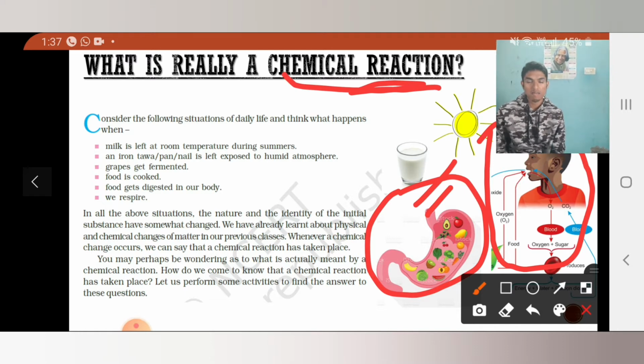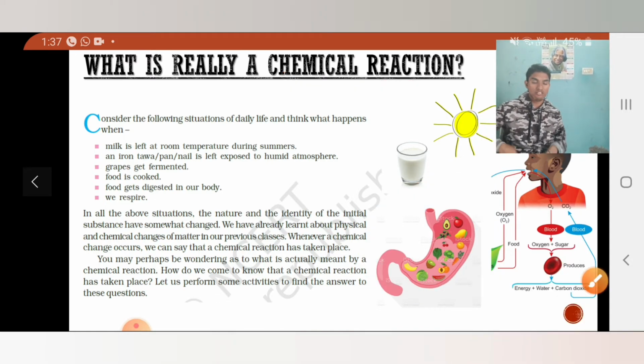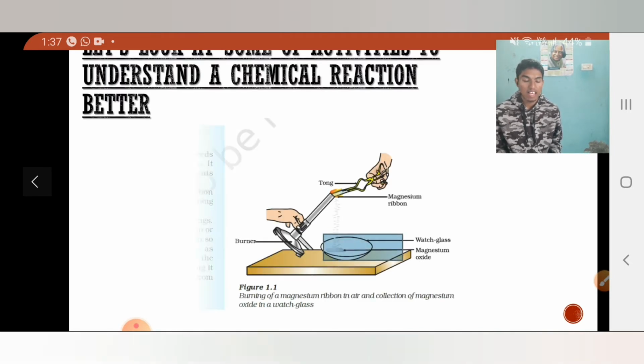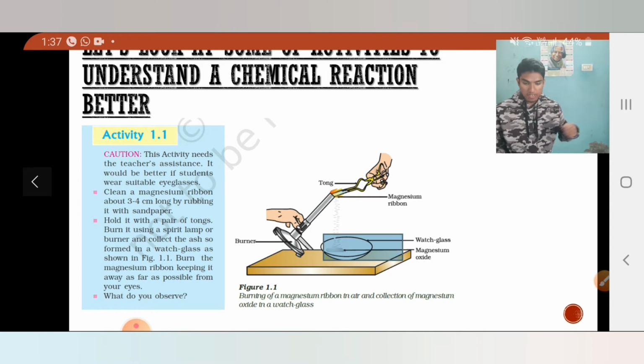Okay, this is the basic idea behind the chemical reaction. So some of you might have been wondering what is a chemical reaction. Still some people might not have understood what a chemical reaction is. So in order to understand what is a chemical reaction more deeply, let us look at some activities from your NCERT. See, here I have taken an activity, the first activity of your chapter from the NCERT, which says that